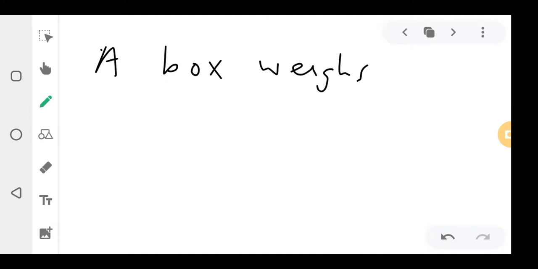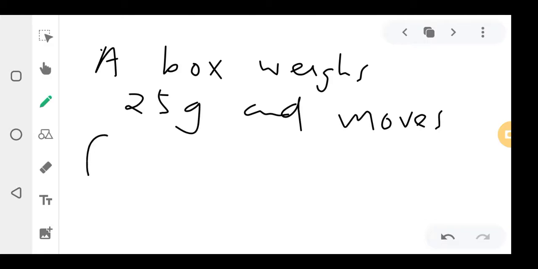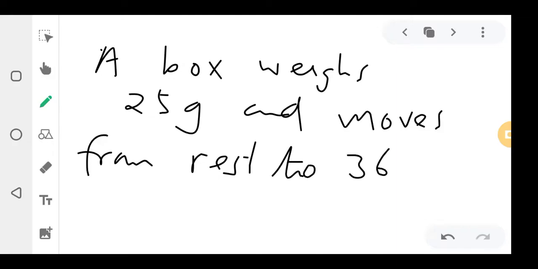Okay, so sometimes they can say a book or a box weighs 25 grams and moves from rest to 36 meters per second in 2 minutes.